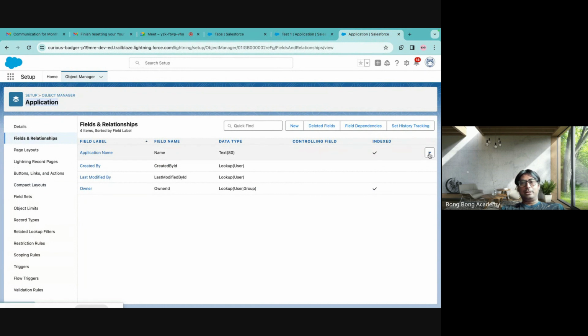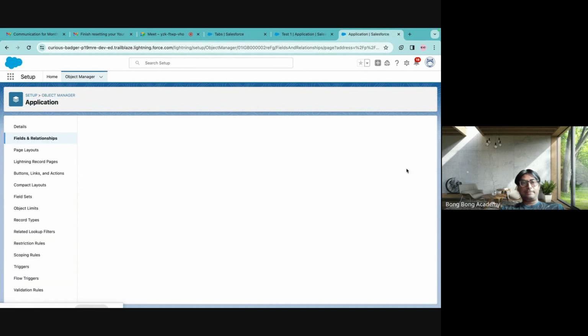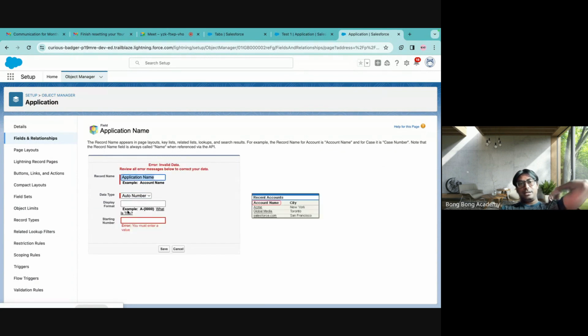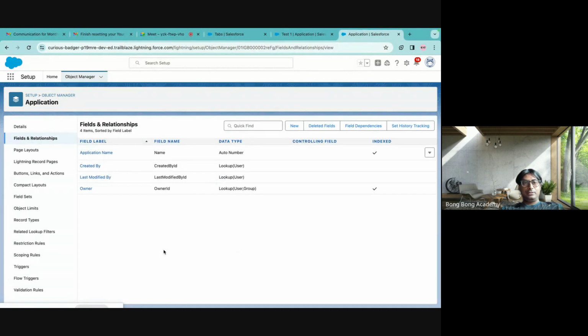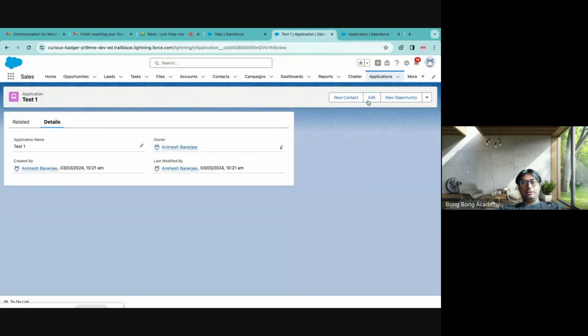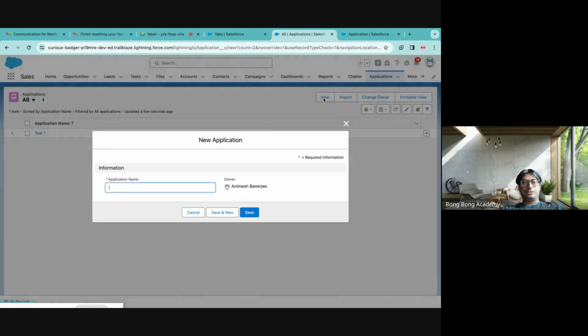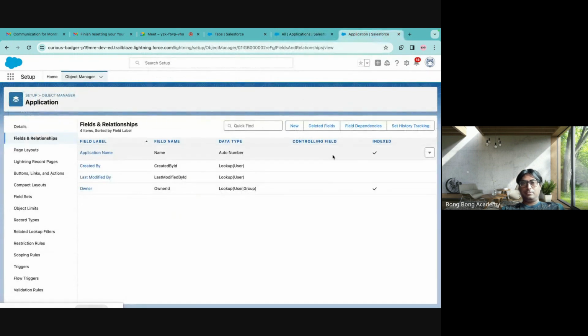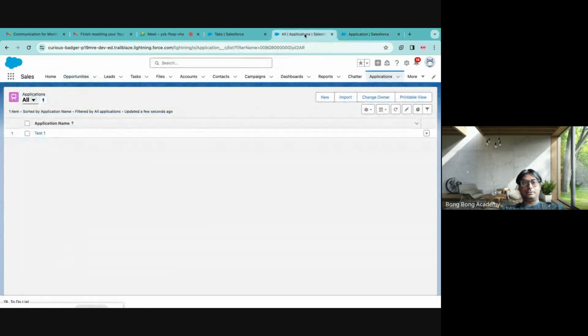I can go back to this application name, edit this, and I can make this an auto number. It will ask for a format. I will say use this format APP-0000, and I will start from 1. What does that mean? That means from next time, if I am in an application, you see, I am putting nothing. Did I save? Sorry. Yeah, I saved.